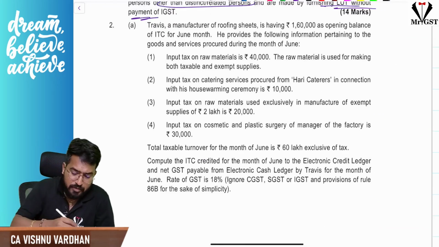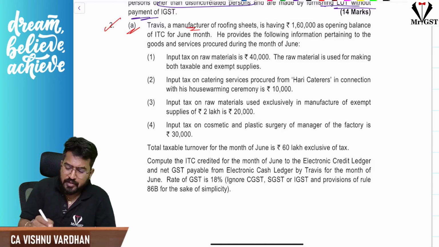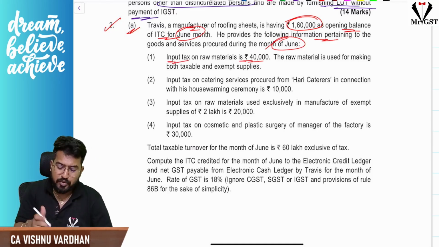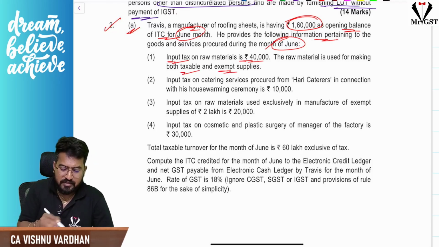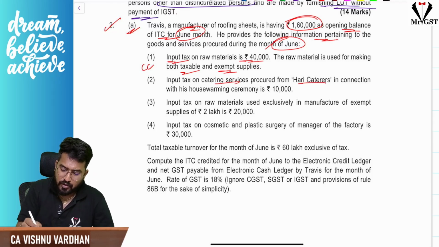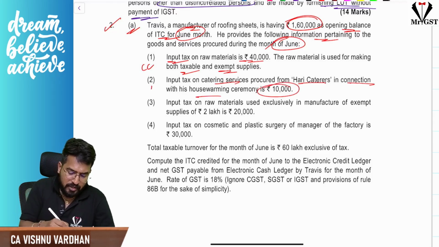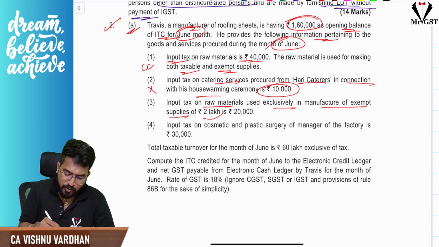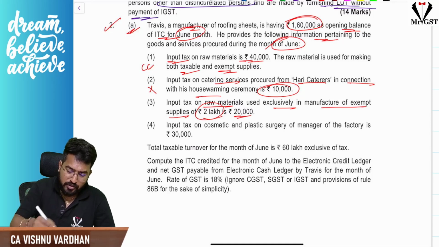So the next question number 2, sub question A. In the SC they have given, there is a manufacturer whose opening ITC balance is 1,60,000 for the month of June, and he provides following information for June. So he is purchasing some raw material. On that input tax is 40,000. It's not the value, it is input tax 40,000, and it is used for both taxable as well as exempt supplies. So this is common credit. Next, input tax on catering services for housewarming ceremony, it is blocked credit, no ITC. Next, ITC on raw materials used exclusively in manufacture of exempt supplies of 2 lakh is 20,000. So on this also you cannot take ITC.